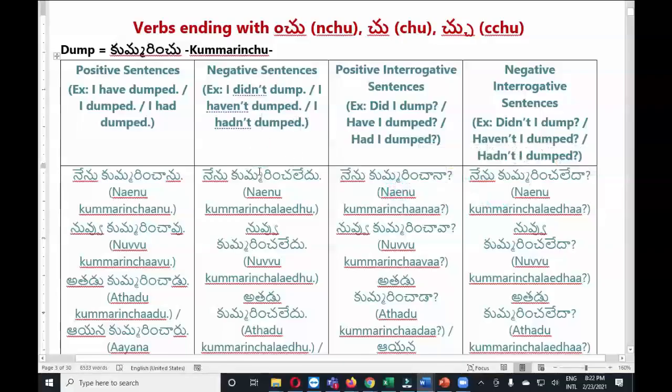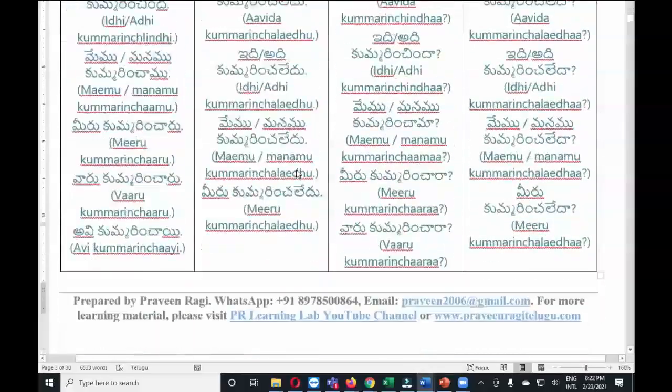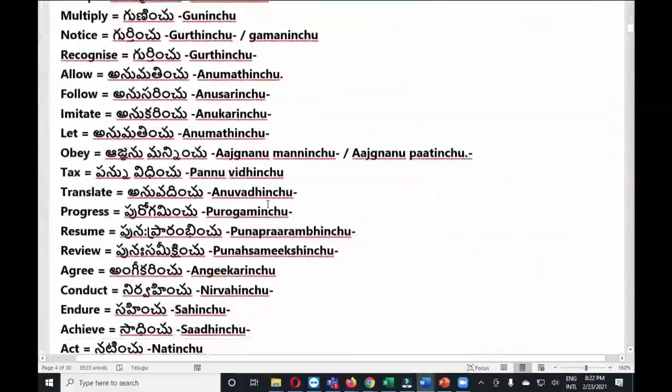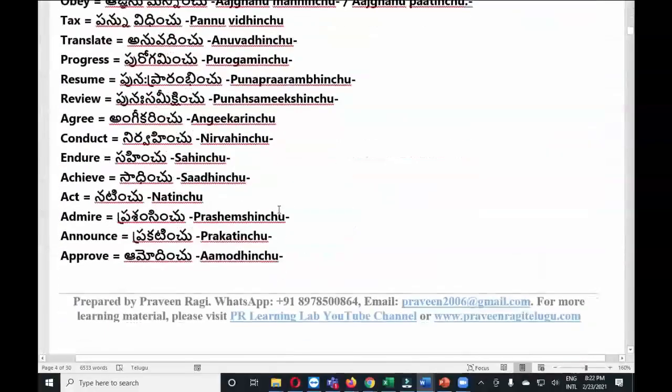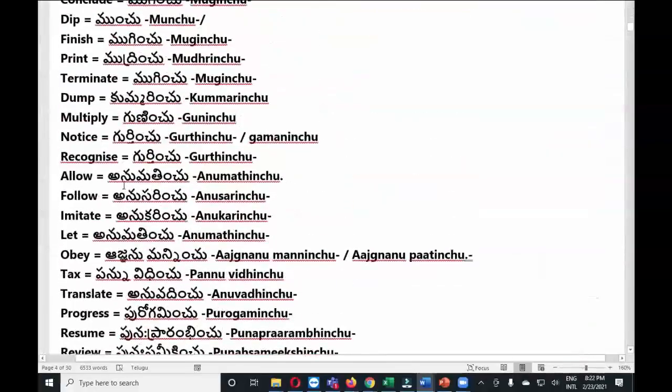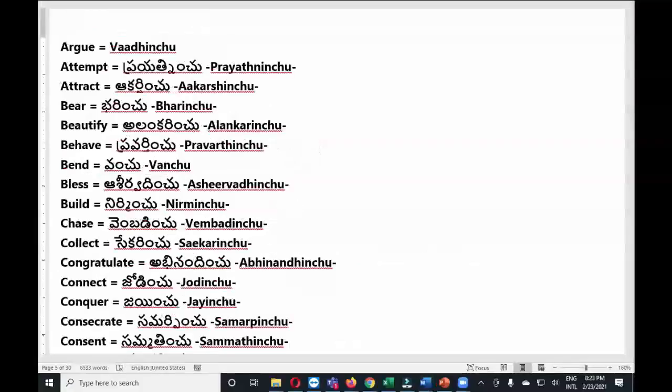Now you know how to make sentences using this ending. There are some verbs with similar endings, so while practicing, you can easily make sentences in the same format. For example, anumatinchanu, anumatinchaledu, anumatinchana, anumatinchaleda, like that. Okay, let us do practice also.